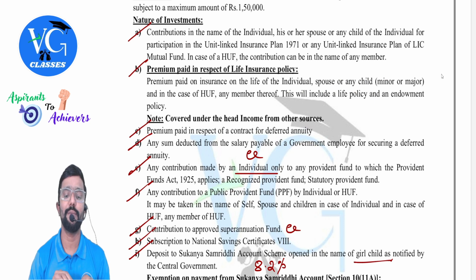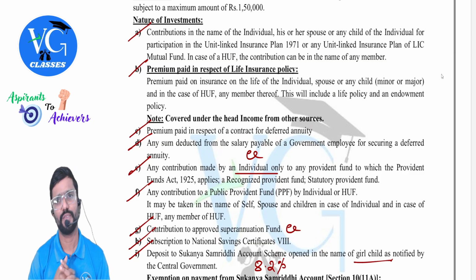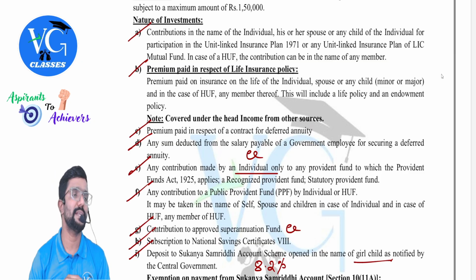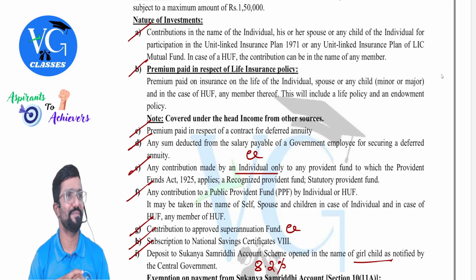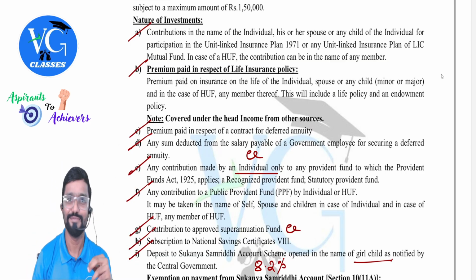See, why I am explaining this is that there is a chance students get confused. Listen here. For life insurance, parents can take it in the name of children, but can children take it in the name of parents? No. You can take it, but no deduction. Clear? It is like you are taking life insurance for the person who gave life to you.